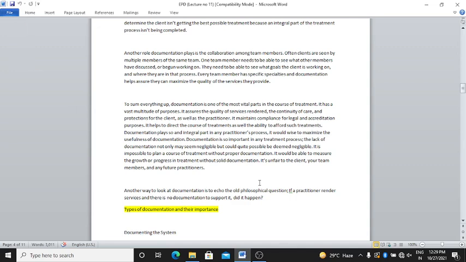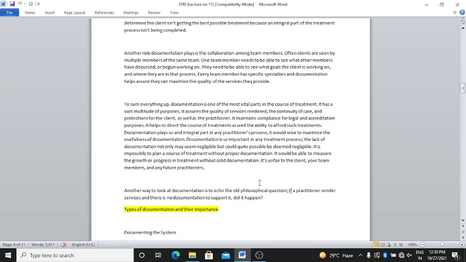Documentation plays an integral part in any practitioner's process. It would be wise to maximize the usefulness of documentation. Documentation is so important in any treatment process. The lack of documentation not only may seem negligible but could quite possibly be deemed negligent.